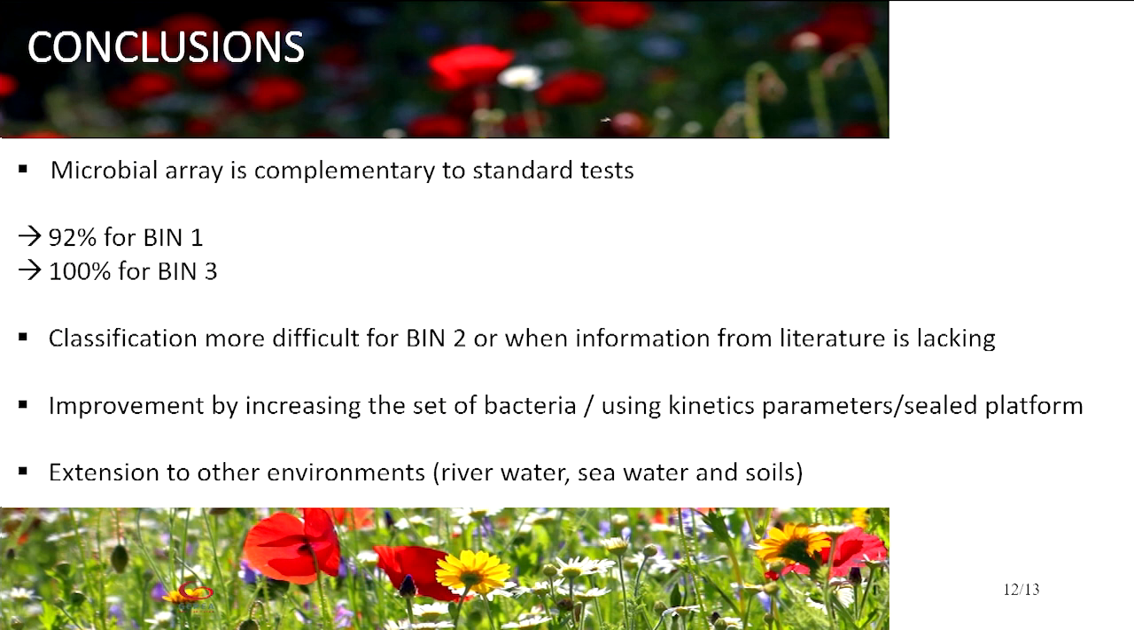Bin 2 is for substances that need specific biodegraders inside the inoculum. So sometimes it is difficult to find them because it is a problem of probability to have them. And sometimes it is a problem of literature to find the information about, finally, the bin.